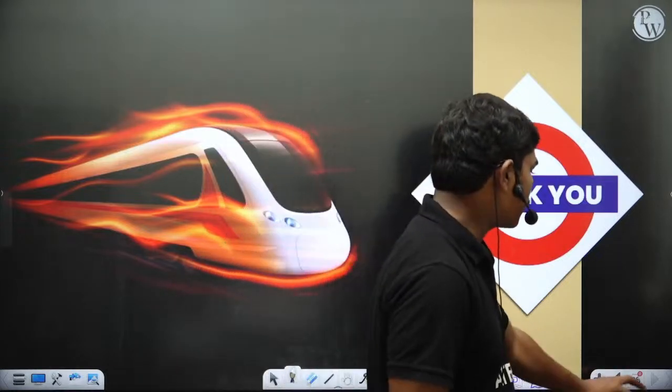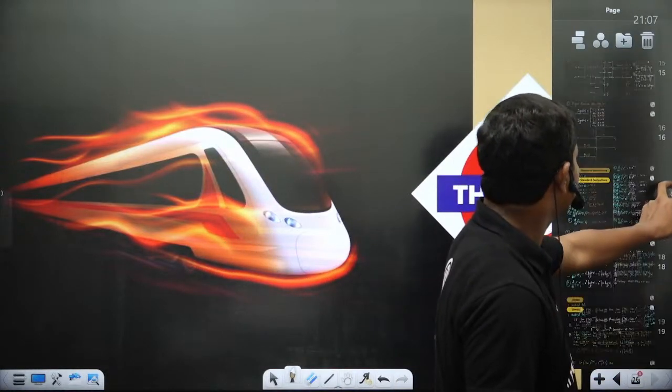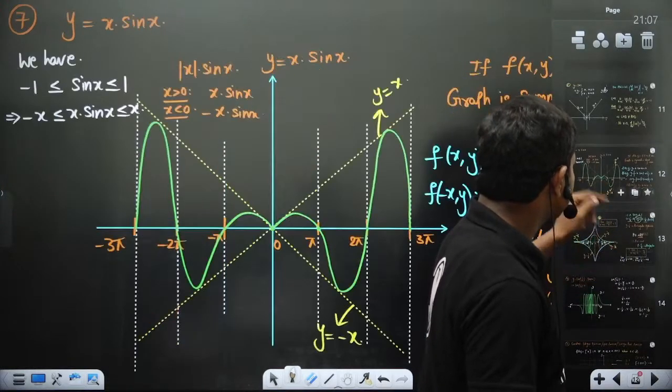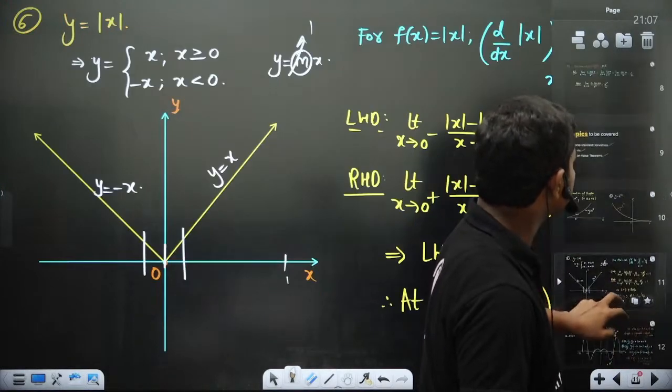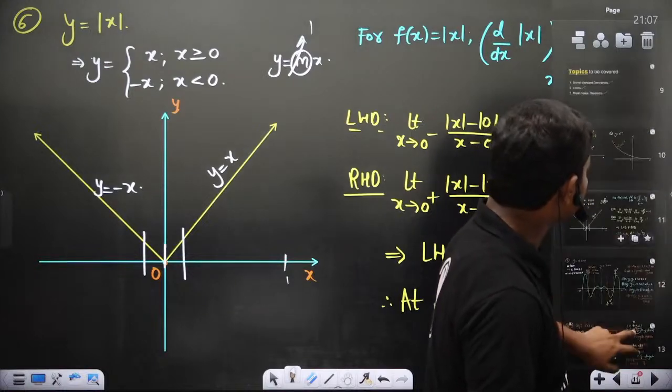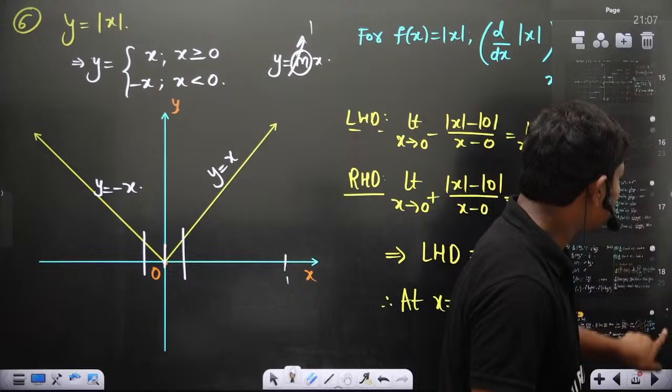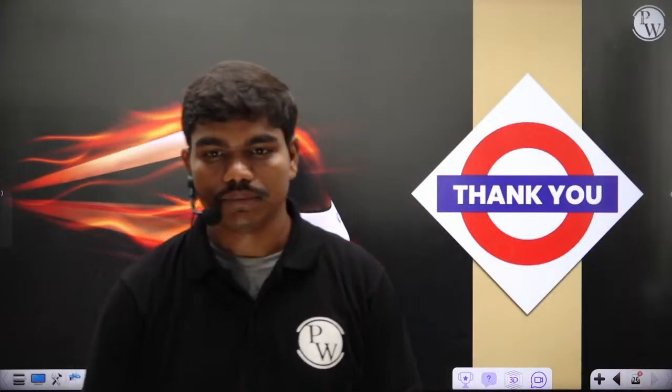Fine. I hope all of you have enjoyed a bit of colorful drawings today. Maybe in some graphs, this sin 1 by x, then sin x by x, this one, mod x, and all. And before this, we have solved some 1-2 questions. So I hope all of you have enjoyed a bit today. So we'll talk about other types.